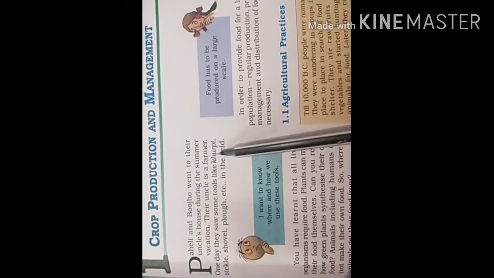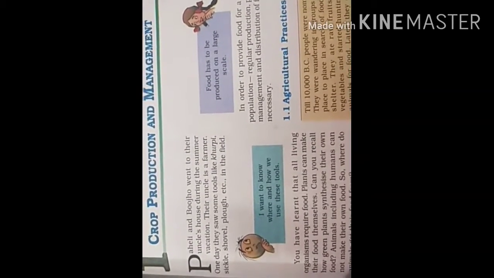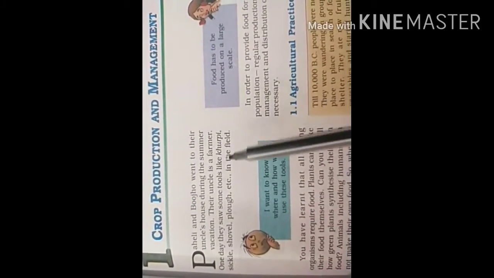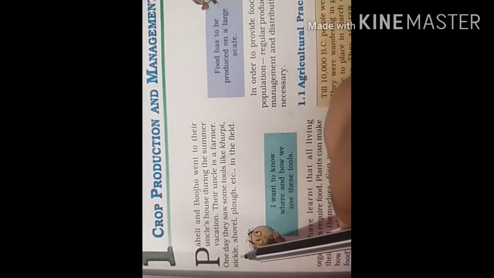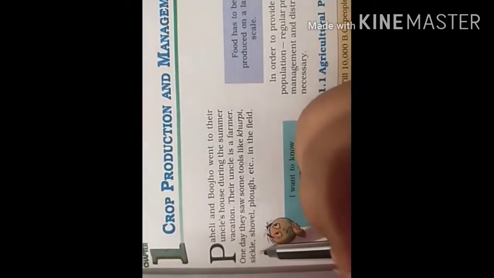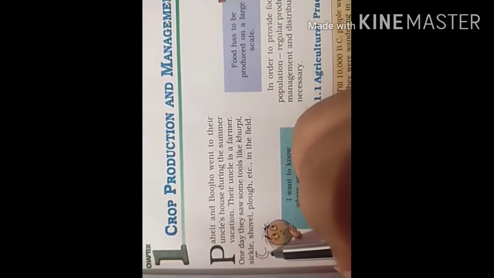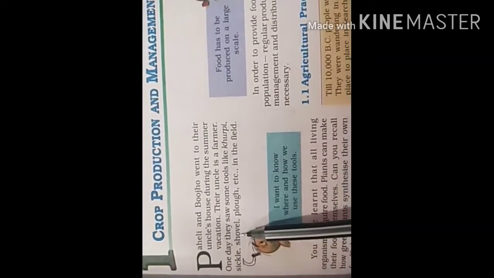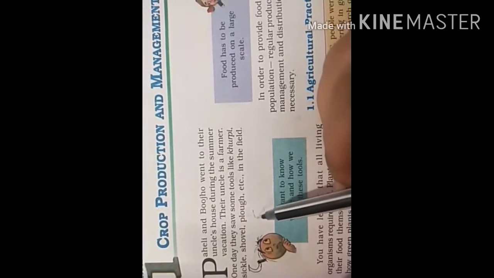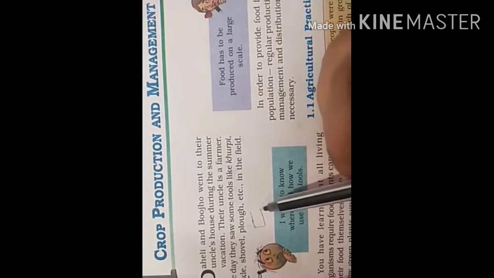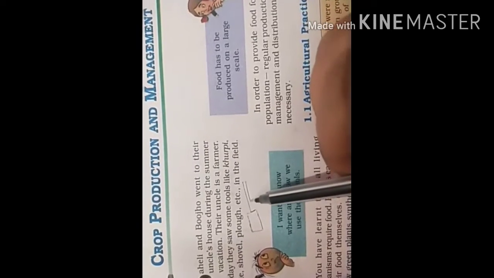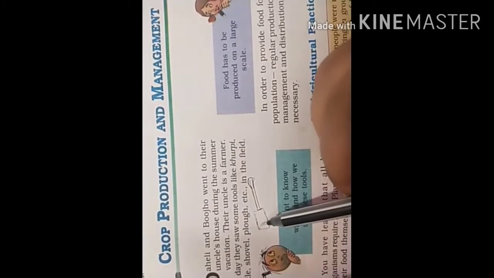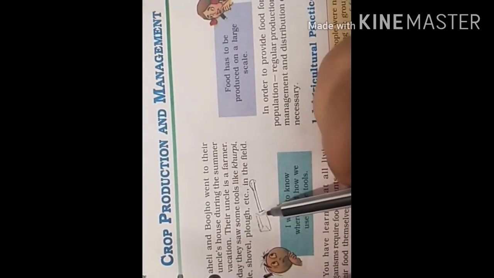Khurpi we can also see in a garden area. We can turn the soil with the help of a khurpi. A sickle is a tool which is used for cutting the crops. A shovel is a flat blade with a long handle, by which we can dig the soil.